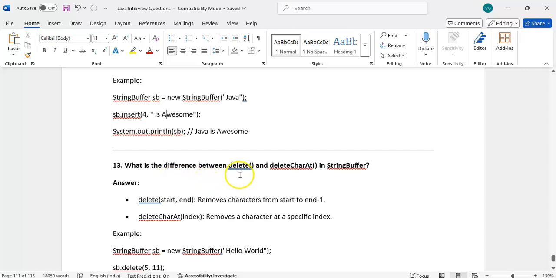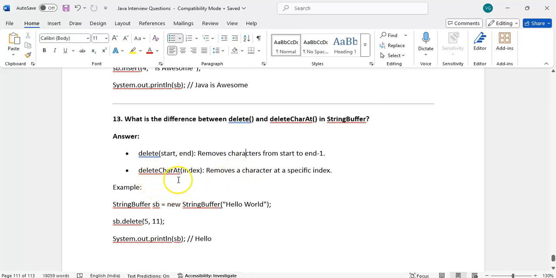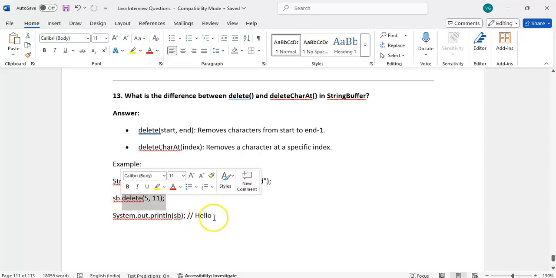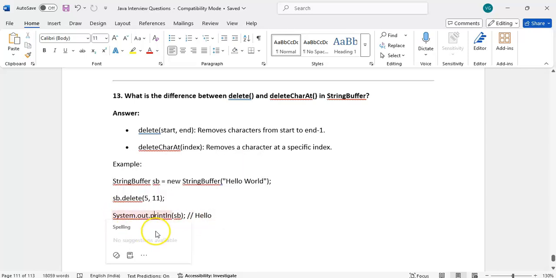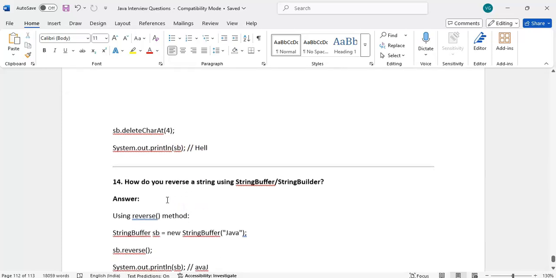What is the difference between delete and deleteCharAt in StringBuffer? Delete will remove the characters from the given start index to end minus 1. If we want to delete anything, we can delete by using the start index and end index. deleteCharAt means it removes one specific character. Suppose Hello only is there, delete 5 to 11, then it will print only Hello. If you want to delete only character at index 4, then it will print Hell.